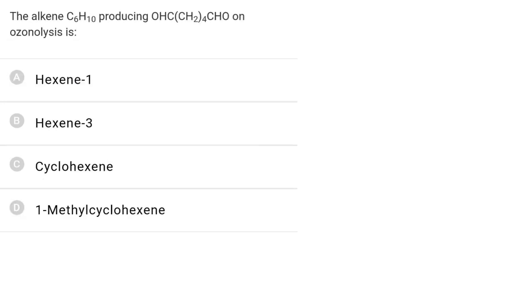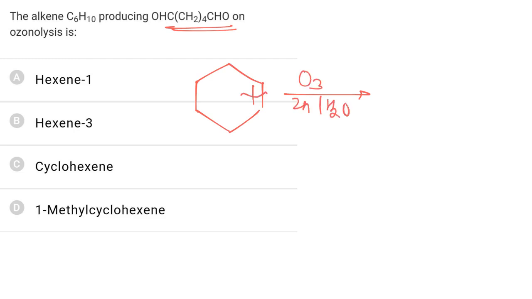In this question we have to find which of the following alkenes produces this compound on ozonolysis. So when cyclohexene is taken, cyclohexene under reductive ozonolysis will produce hexane-1,6-diol, this molecule, and hence the correct answer is C.